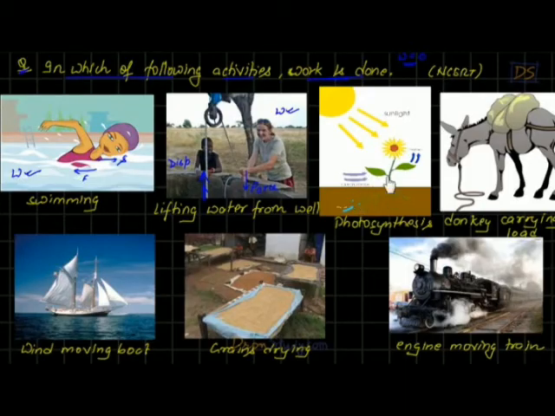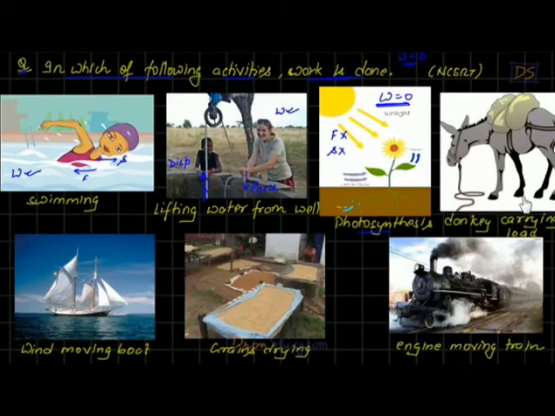Now look at this situation, students. So you can see photosynthesis. Photosynthesis is going on, students, right? Light from sun comes. It is absorbed by plants to make food. You know all this, right? So is there any work being done here, students, as per physics? What do you think? Tell me. No, students, work here is 0. Why is work here 0? Because there is no force involved here and no displacement involved here, students, right? So if there is no force and no displacement involved, as I told you, work done will be 0, simply.